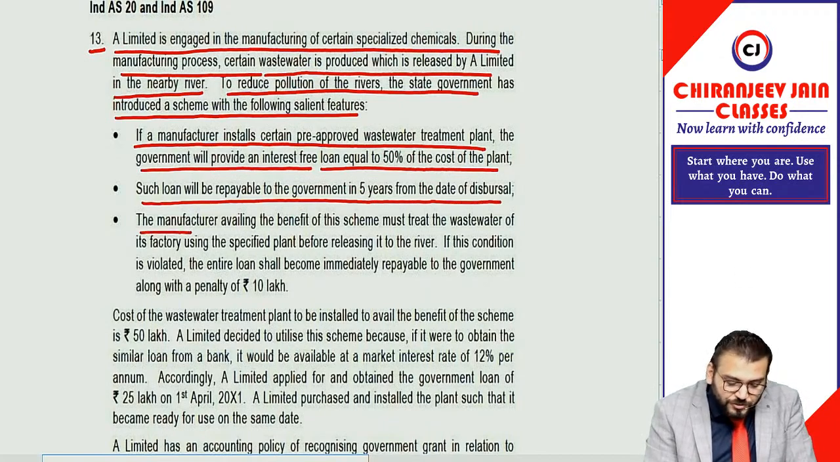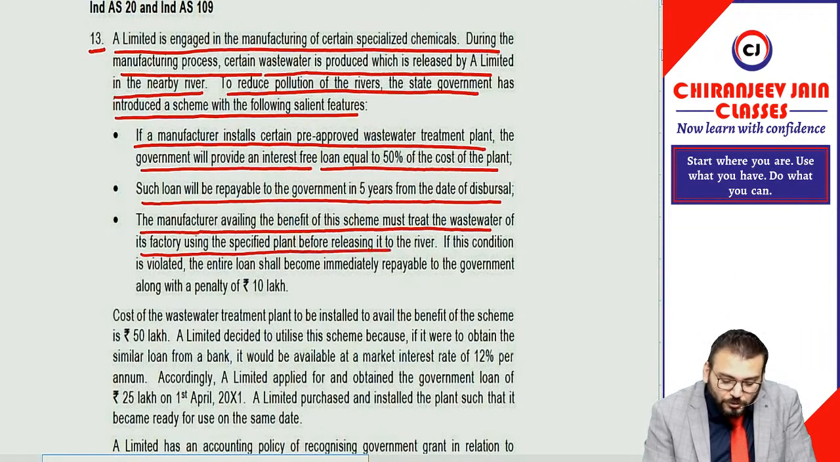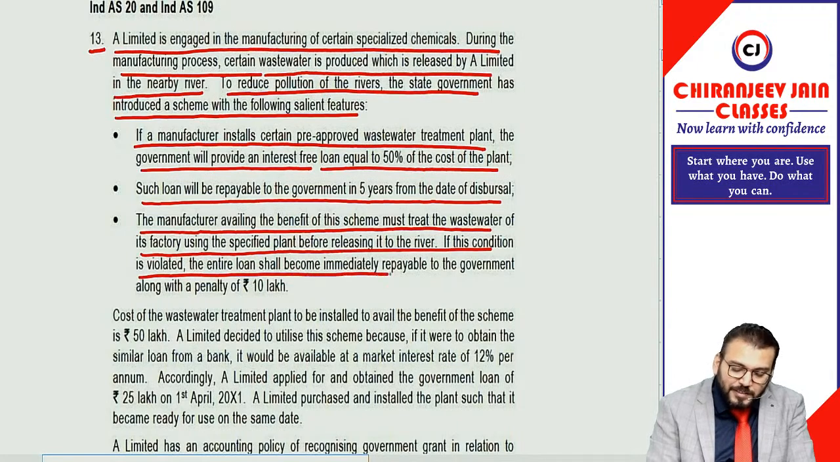The manufacturer availing the benefit of this scheme must treat the wastewater of his factory using the specified plant before releasing it to the river. If this condition is violated, the entire loan becomes immediately repayable to the government along with a penalty of 10 lakh.